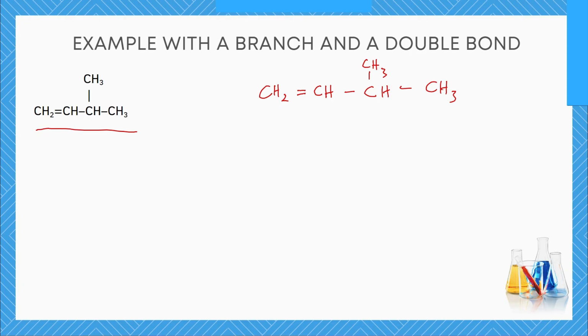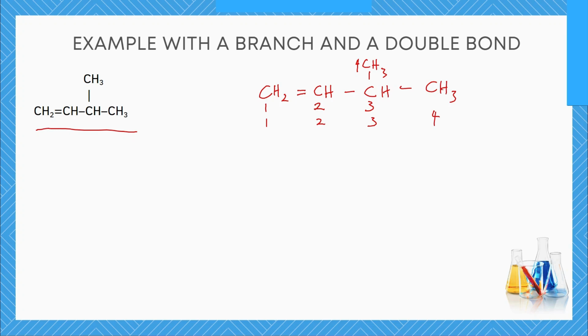Now the first thing to do is to find out the parent name or the base name. How do we do that? We number the carbon atoms. So to do that, we can start counting from the left. That will give us 1, 2, 3, 4. We can go that way, or we can still go this way. 1, 2, 3, 4.